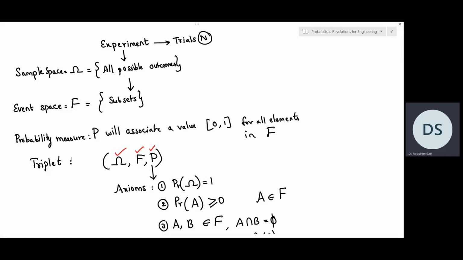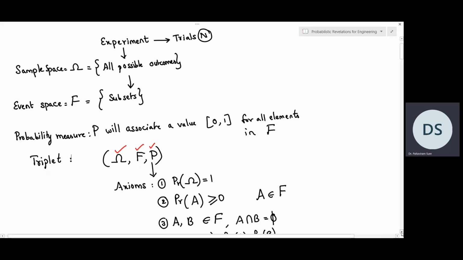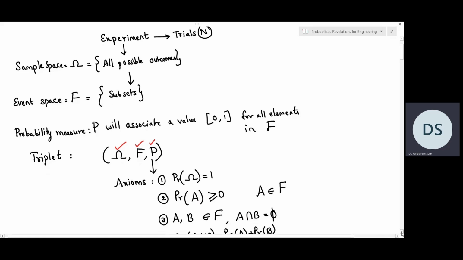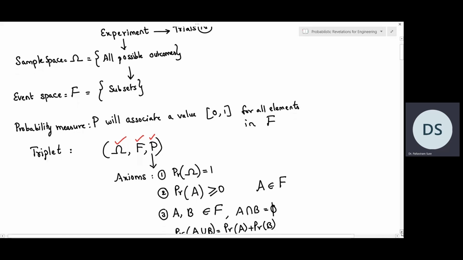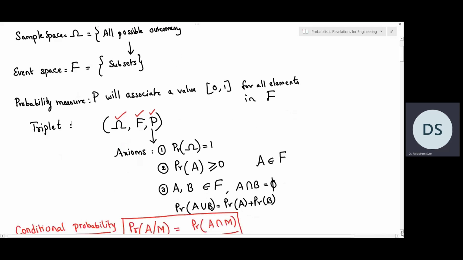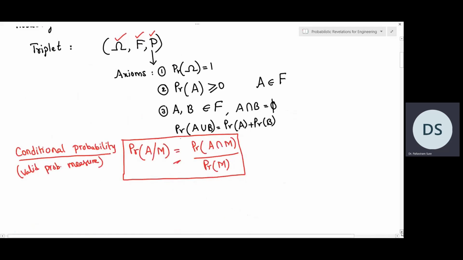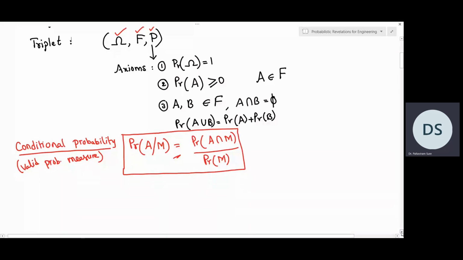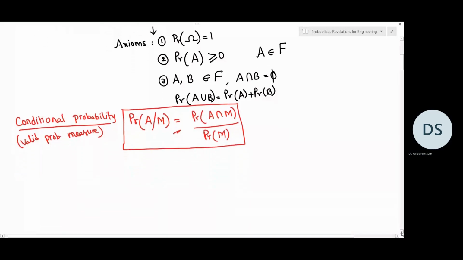In the previous videos, we have seen what is a probability measure, and a probability measure should satisfy the three axioms of probability. We also saw what is conditional probability, and we have seen that it is a valid probability measure because it satisfies all the three axioms of any probability measure. So in this video, we will explore conditional probability in a little more detail.